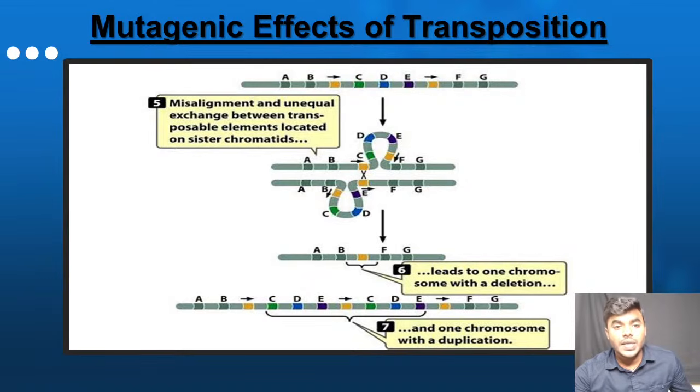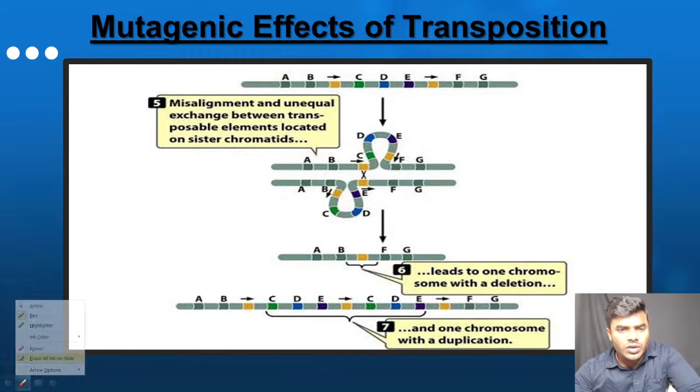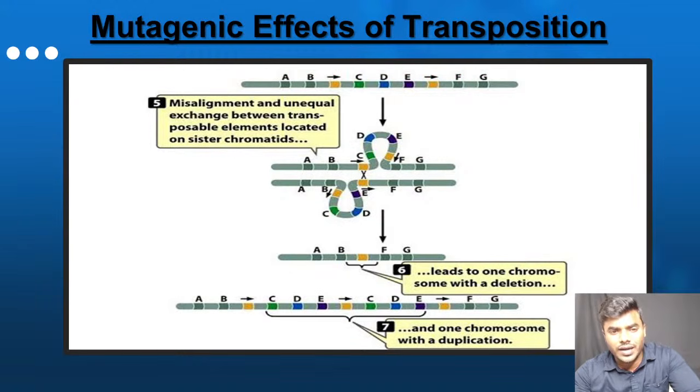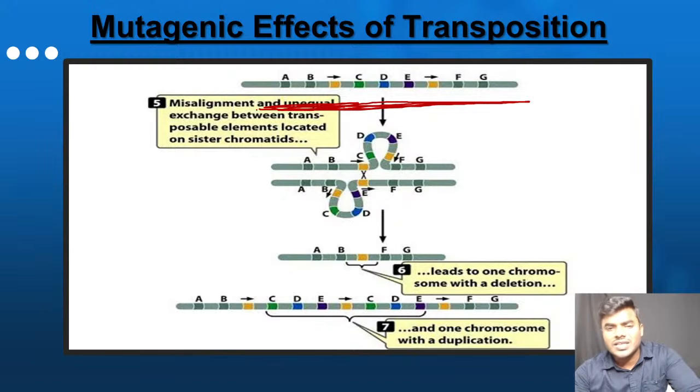Focus, everyone, without having any confusion. Try to understand. See, all the students listen, look into the diagram. There is A gene, B gene, transposable element, C gene, D gene, E gene, transposable element, F gene, G gene. Friends, without confusion, please understand this third diagram. There is another gene there. Both are sister chromatids. So A gene is there, B gene, transposable element, C gene, D gene, E gene, transposable element, F gene, G gene. Friends, don't get confused, focus.